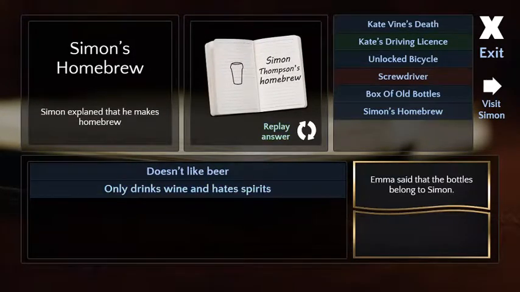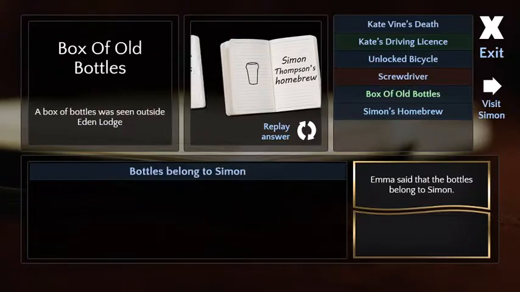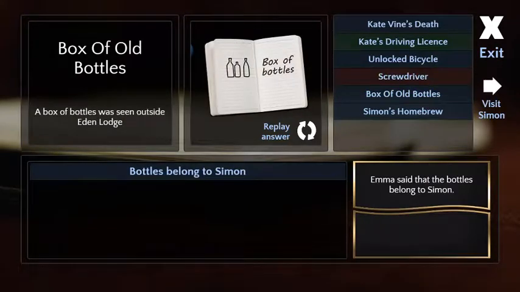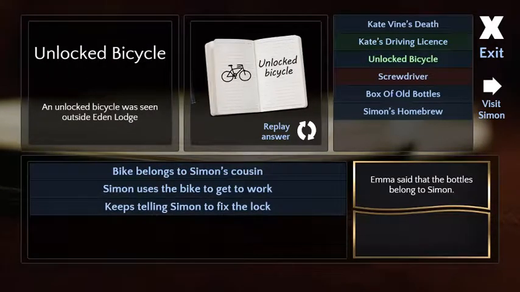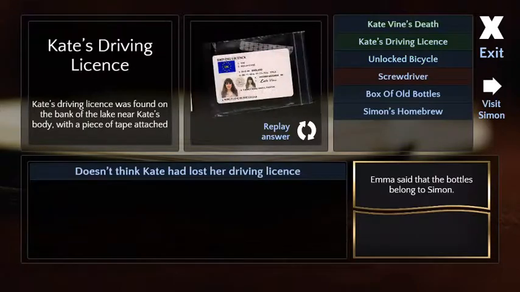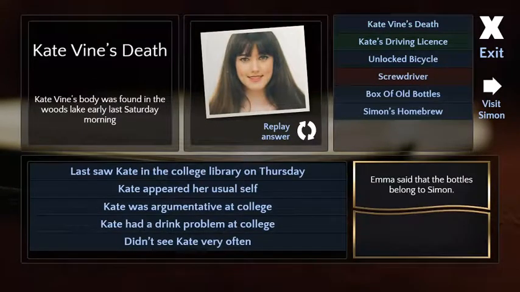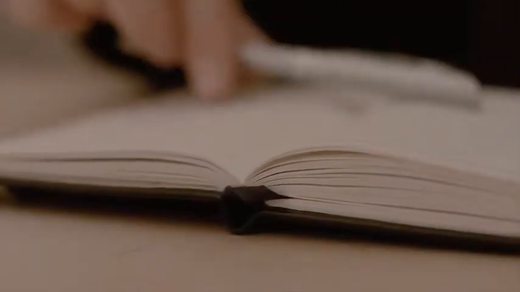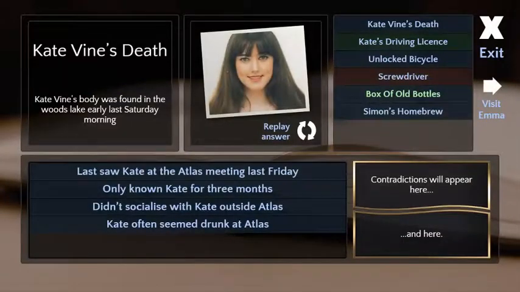I don't know what to do. Yeah, I think we need more clues. Get rid of it. Can I not? Maybe just exit. Maybe. Alright, we'll exit there. Should we go back? That's all for the moment. Let's see Simon again. Maybe we got something from Emma we need here.